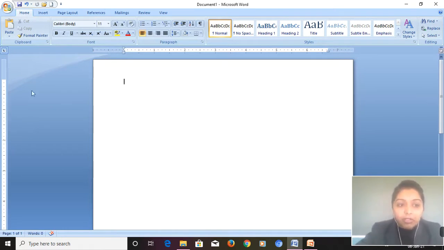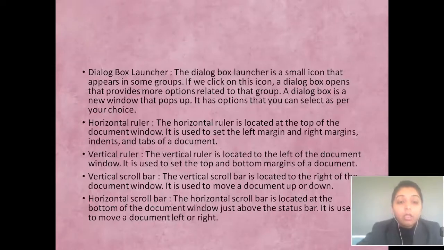This is the vertical ruler. This is the horizontal ruler. Clear? Next we are having vertical scroll bar. The vertical scroll bar is located to the right of the document window. It is used to move the document up or down. And the horizontal scroll bar is located at the bottom of the document window just above the status bar. It is used to move the document left or right.